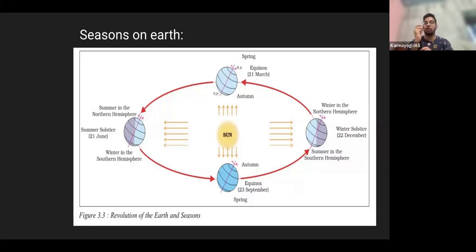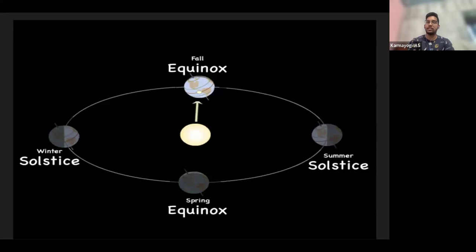So we all talk about the seasons with relation to the northern hemisphere. Before discussing this, just observe this Earth revolution, how it is revolving around the sun, right? Whenever there is an equal distance of Earth with relation to the sun, you can see here this distance and this distance is equal, right? For both the northern hemisphere as well as the southern hemisphere.